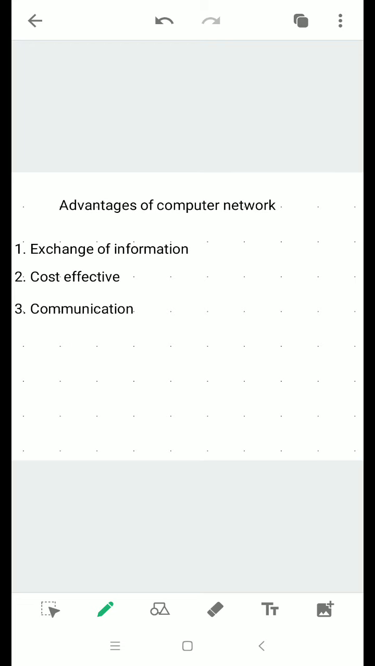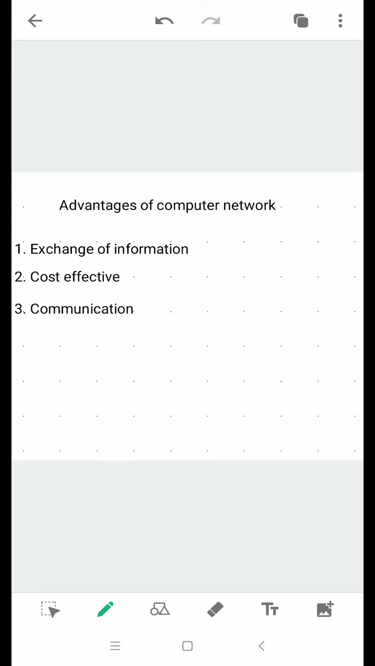If there is a loss of data or memory, it is easy to maintain the information. That is the use of the advantages of a computer network.